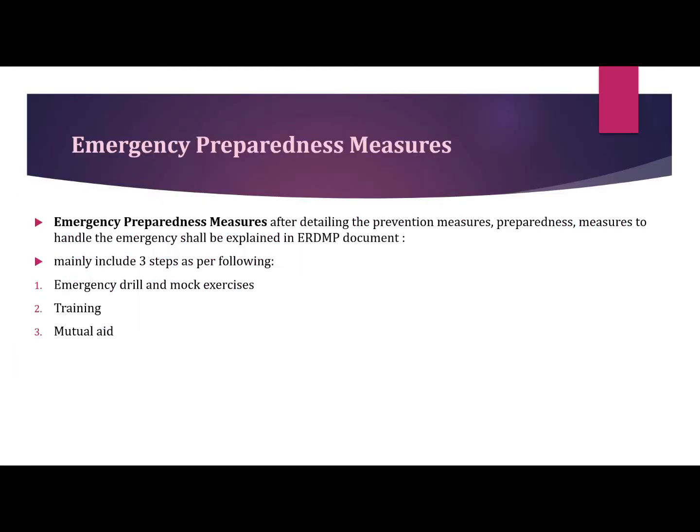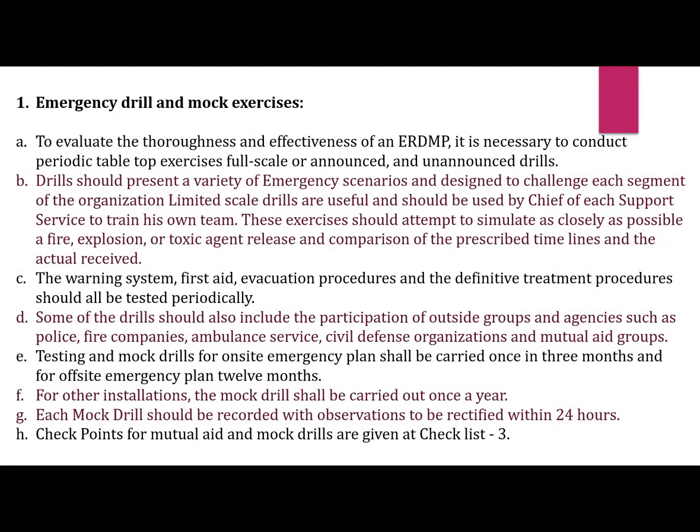Emergency preparedness measures. After detailing the prevention measures, preparedness measures to handle the emergency shall be explained in the ERDMP document. Emergency preparedness measures generally include 3 steps such as the emergency drill and the mock exercise, training and the mutual aid. First one is the emergency drill and the mock exercise to evaluate the robustness and the effectiveness of the ERDMP.